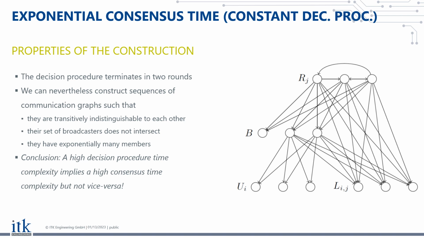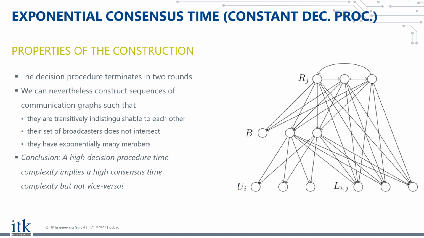Well, the point is that we can arrange these graphs into sequences in such a way that the sequences of communication graphs are transitively indistinguishable to each other. And here, pairwise indistinguishability of two sequences simply means that there is a process that cannot distinguish the two sequences.